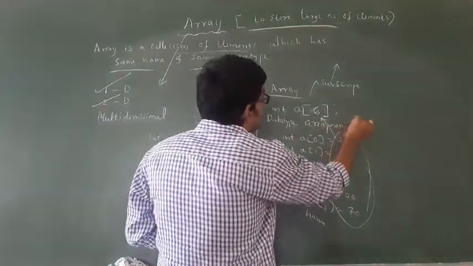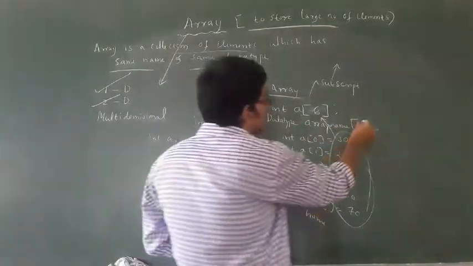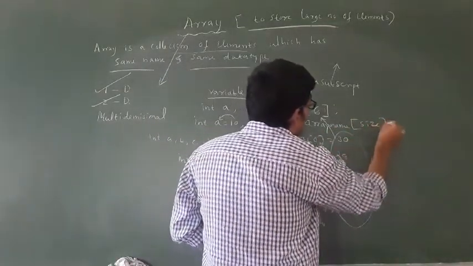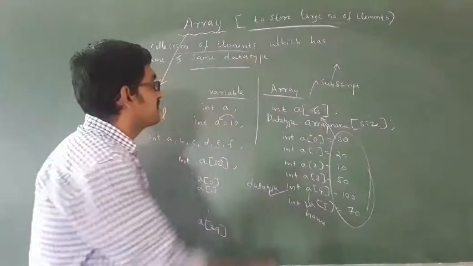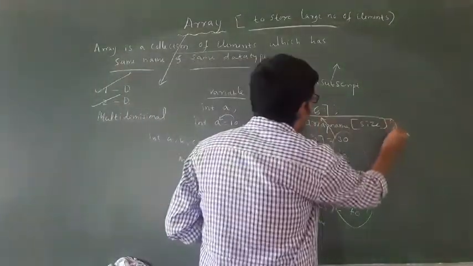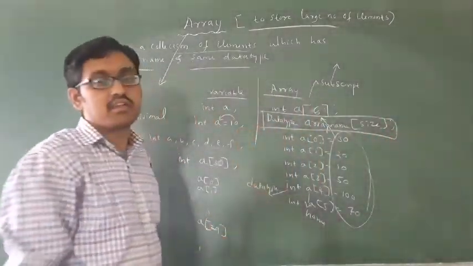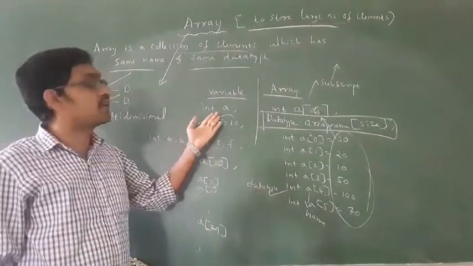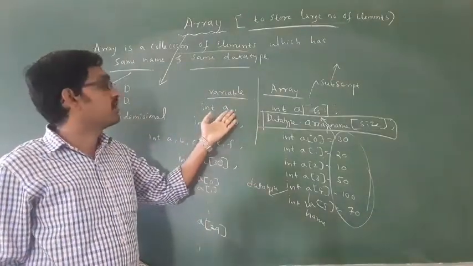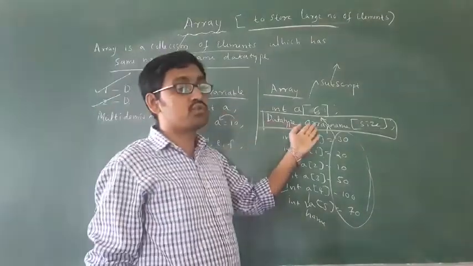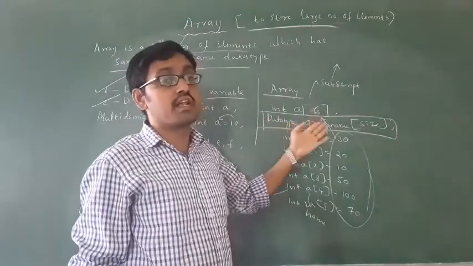Then 6 means, in the subscript you have to write the size of the array. This is the syntax of how to declare an array. The syntax to declare a variable is data type, variable name. This is the syntax to declare an array.